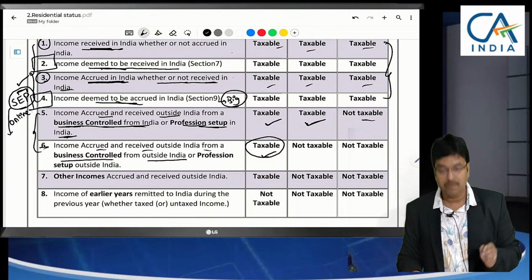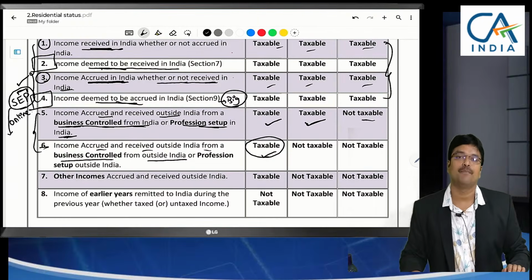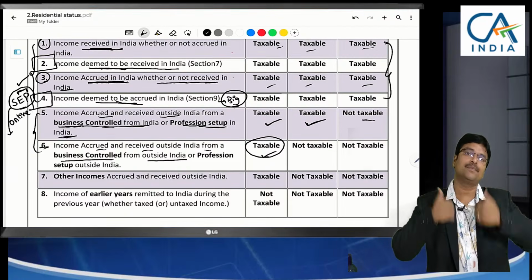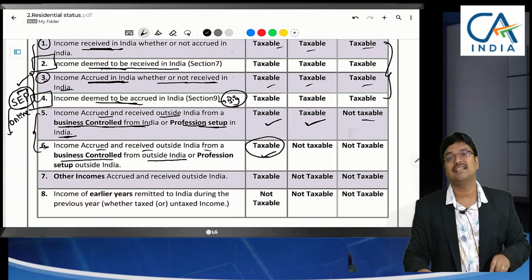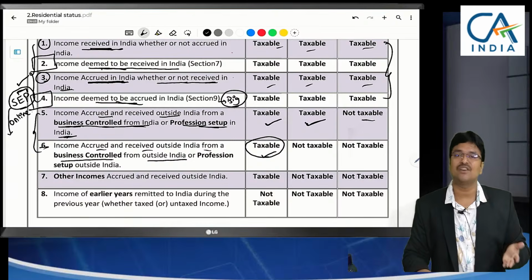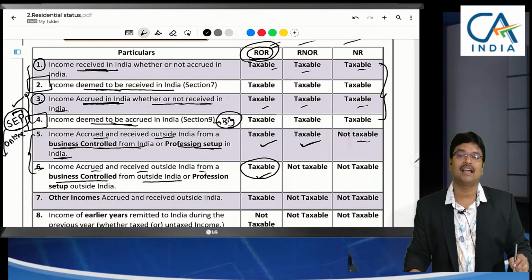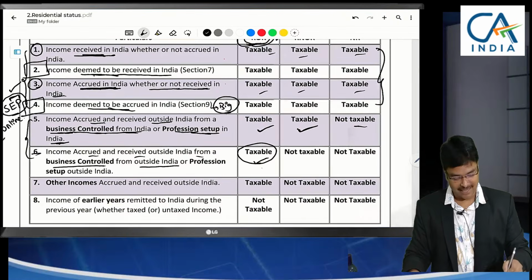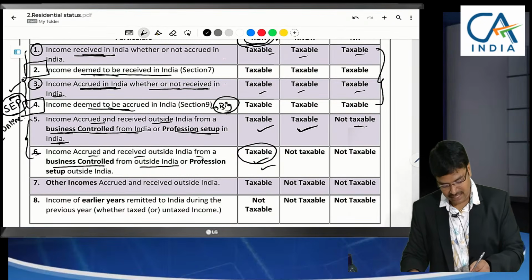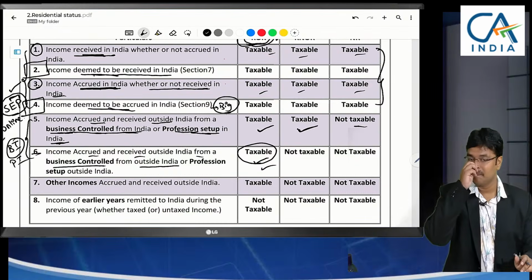Sir, 5th and 6th point, please understand the aspect here. In the 5th and 6th point, the common thing is business is outside India. Accrual and receipt outside India. But in the 5th point, business is controlled from India. And in the 6th point, business is controlled from outside India. When everything is outside India, why are you taxing, sir? But he is an ordinary resident. He has a pure physical economic relation in India. That's what we are specifying here. Since he is residing more days in India, we are taxing him. Am I clear? Sir, the 5th and 6th point focus on business incomes only, business or professional incomes. That means chargeable under the head business only.